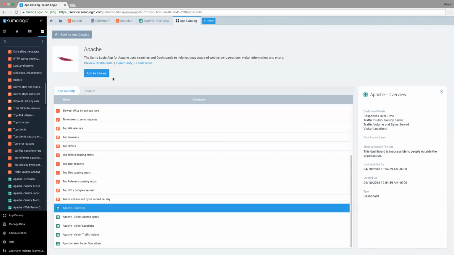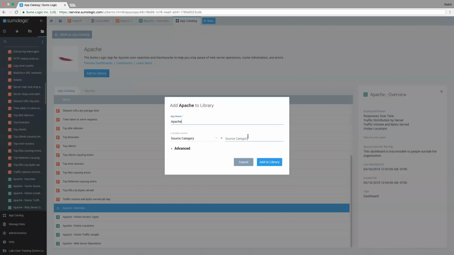So what I can do to streamline the process is I can click Add to Library. And all I'm going to need to do is identify where my data is. So I'm going to tell it, hey, look in Labs Apache Access, because that's where my lab data is. And I'm going to want it to reference that environment. The other thing I do is just need to give it a name.